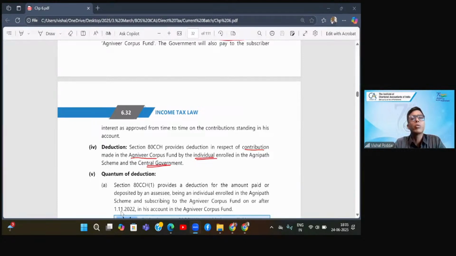Asta asks, sir, in Tier 2, we came after exhausting 80 CCD limit. Okay. See, Tier 2 beta is what, as I explained that day, within this category of 80 CCD, that is NPS, you are given two types of plans. Now, plan 1, that is Tier 1, is covered in the main section 80CCD.